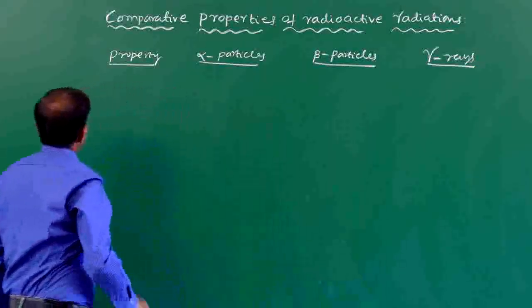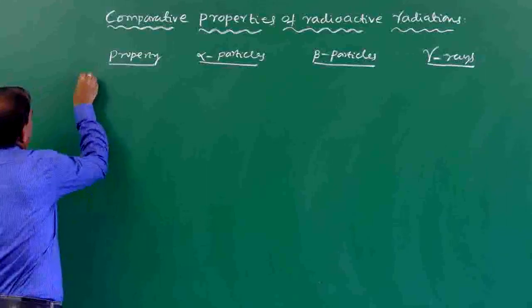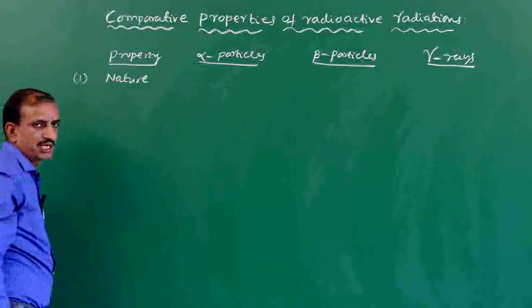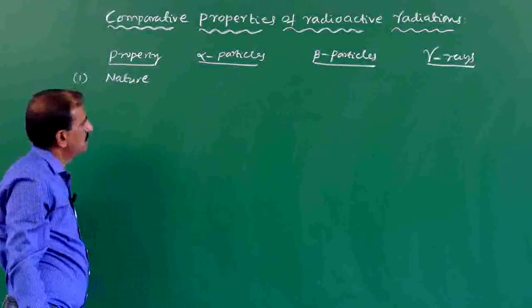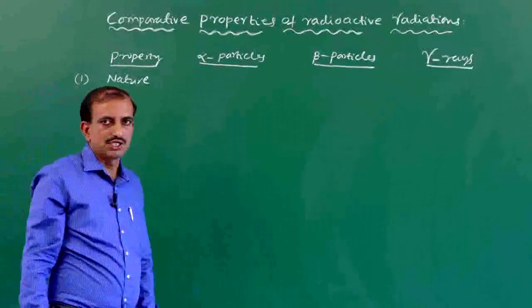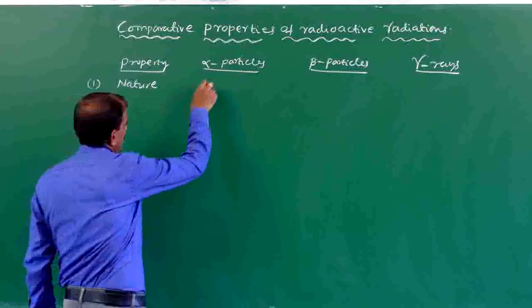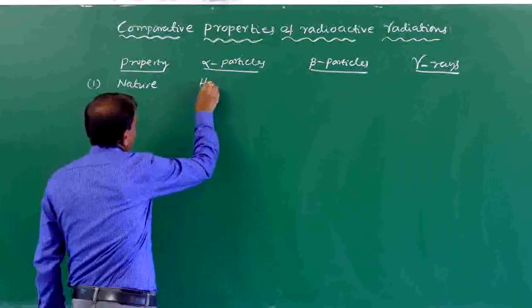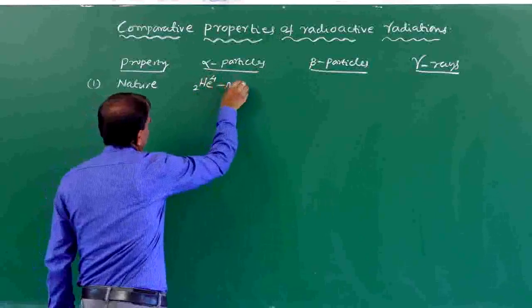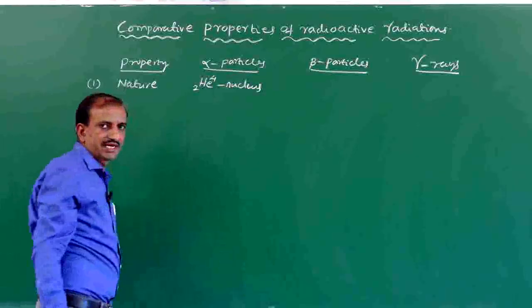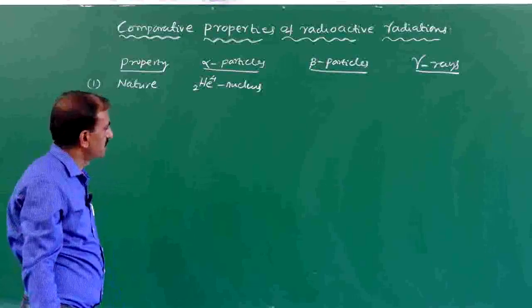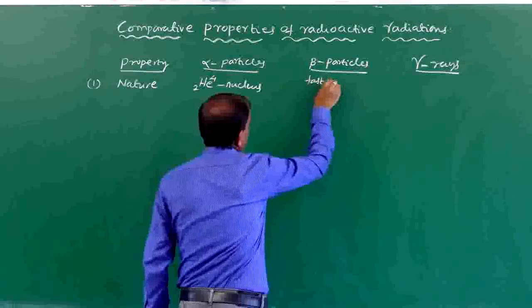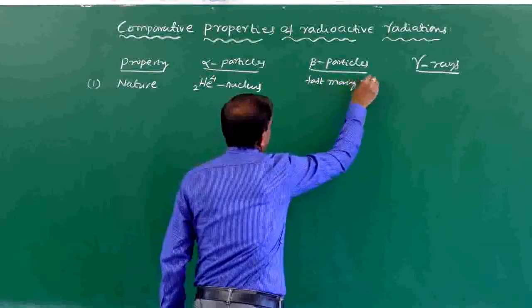The first property is the nature. What are alpha particles? Alpha particles are nothing but helium nuclei. What are beta particles? Beta particles are fast moving electrons.